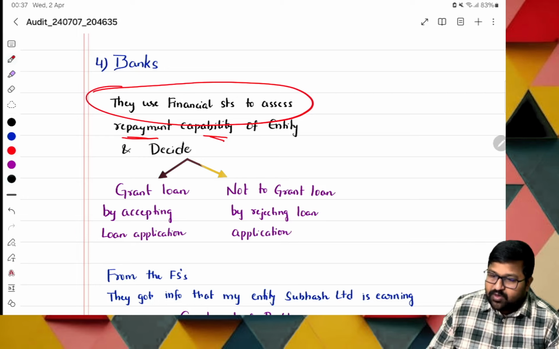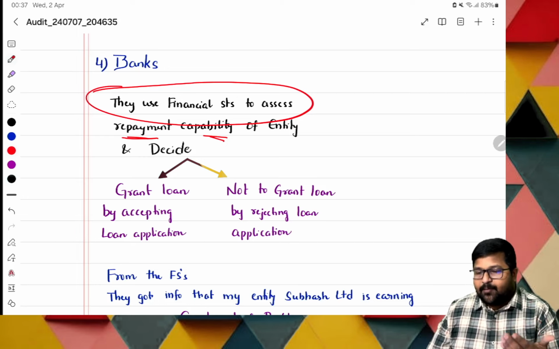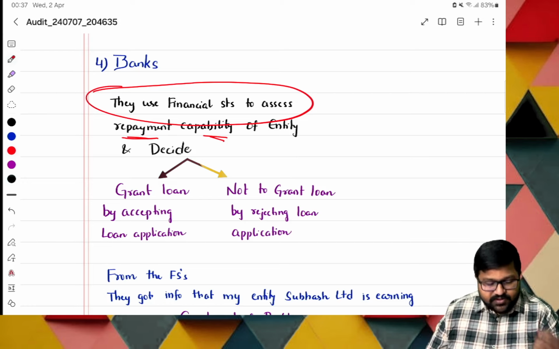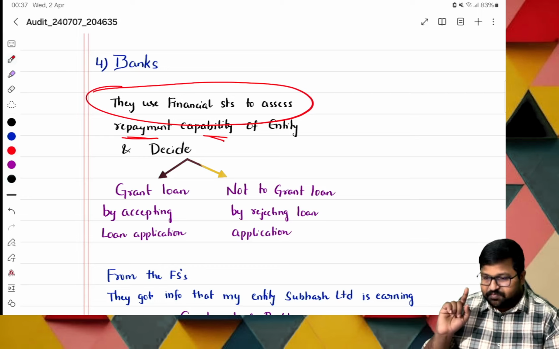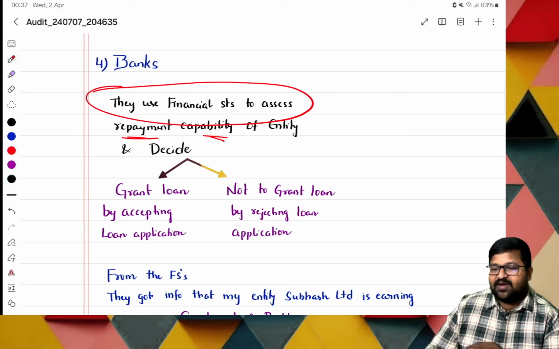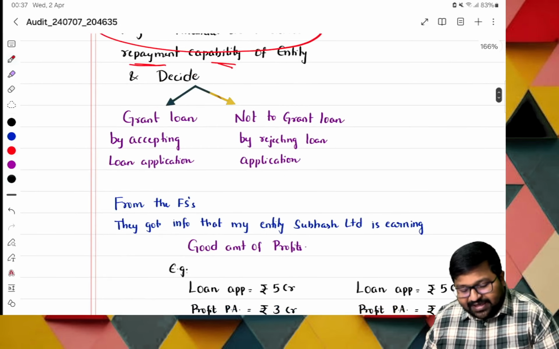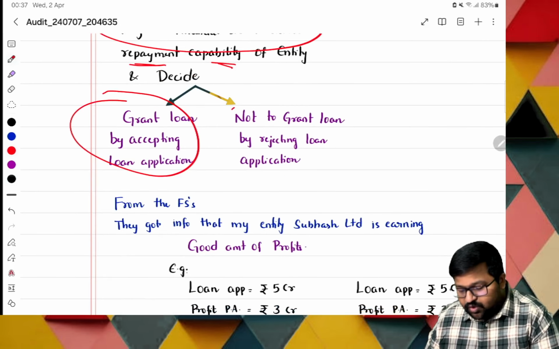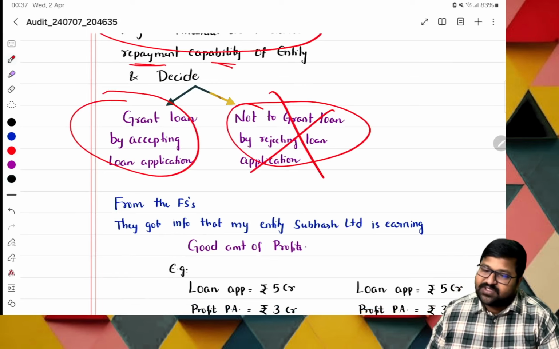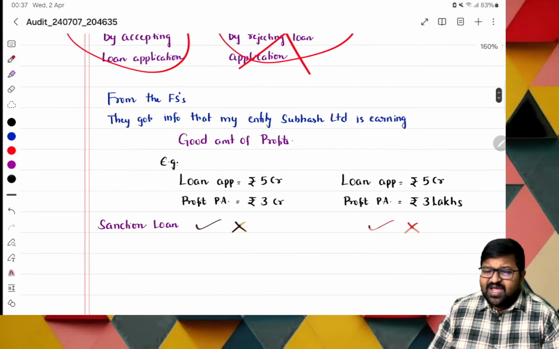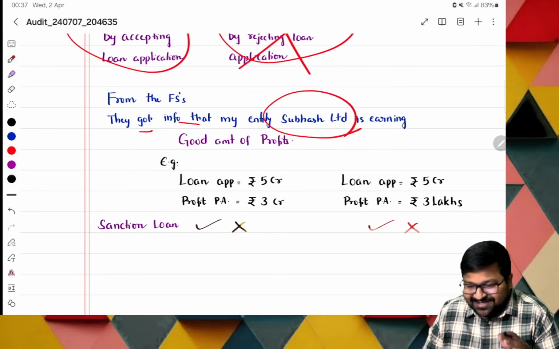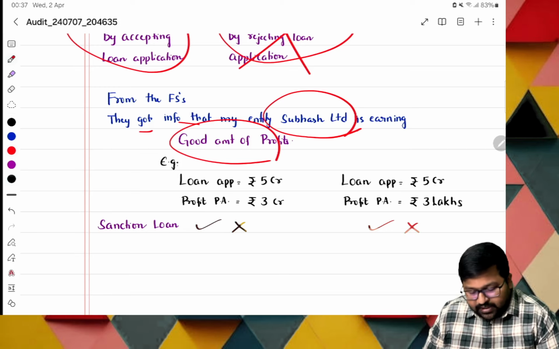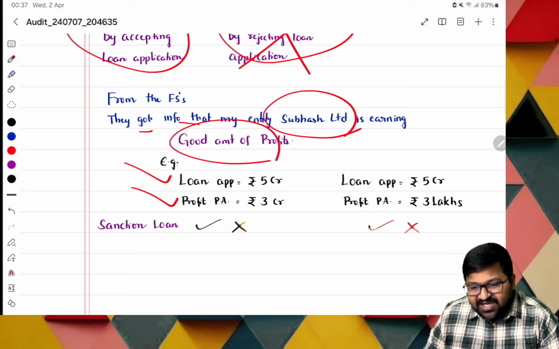Sir, if the bank gave a loan, what is the scenario? If the bank is not getting the amount repaid, then it is a risk to them. So to save themselves from the risk, they will analyze the financial statements. If they get clarity, then it will be done. Either grant the loan by accepting the loan application, or not grant the loan by rejecting it. So from the financial statements, they got information that my entity, Subhash Limited, is earning a good amount of profits. The loan application is for 3 crores and the profit per annum is 3 crores. Sir, will we sanction the loan or not?